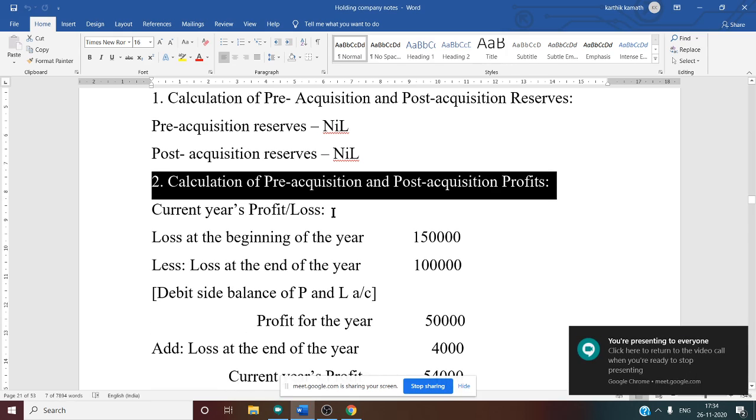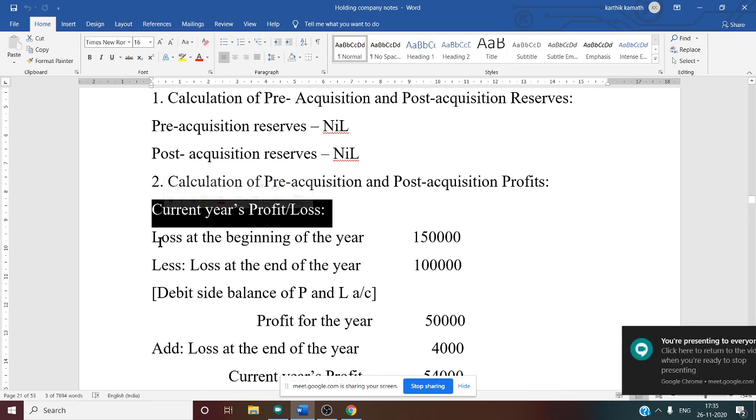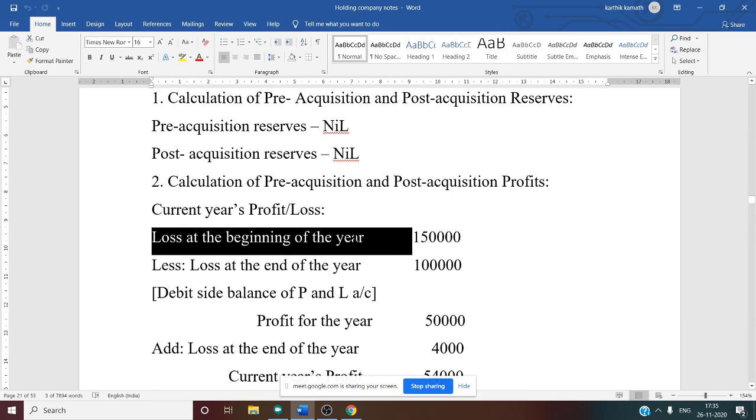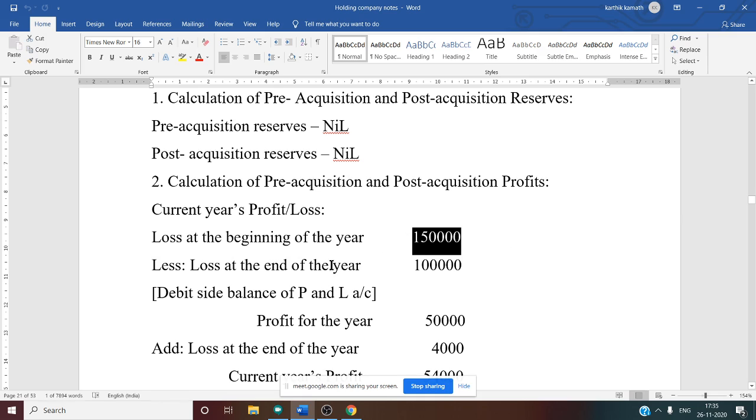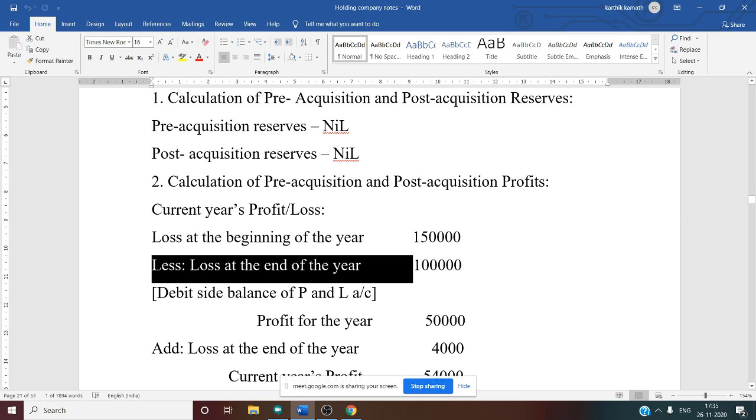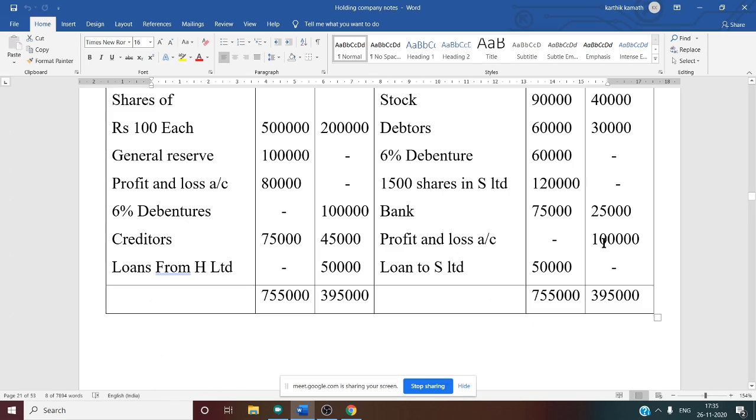Now let us calculate the current year profit or loss. Since in the question they have given a debit balance at the beginning, 1/4/2014, that is 1,50,000. From this you have to deduct the debit balance available within the balance sheet. On the asset side they have given one piece of information, that is 1 lakh.